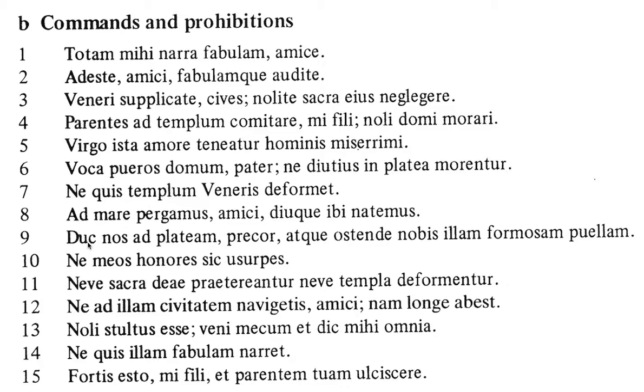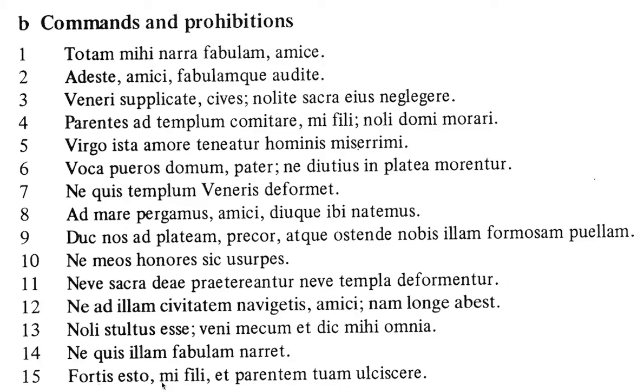So really the only things you haven't seen are the nes with subjunctives, present subjunctives typically, and this comitare, this form is something you haven't seen, but that is a deponent command right there. And then esto you haven't seen either, but that's a command for the verb to be.